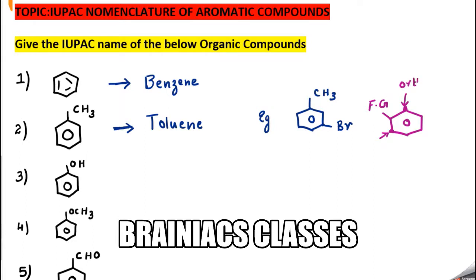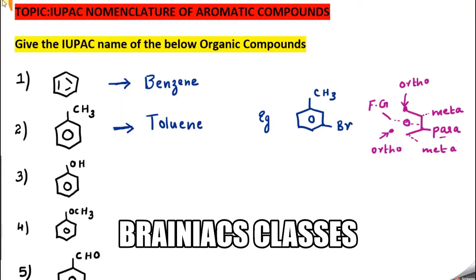Diametrically opposite to that is the para position, and these other positions are called meta positions. So irrespective of where the functional group is, the ones near it are ortho, diametrically opposite is para, and the other positions are meta. I hope it is clear.